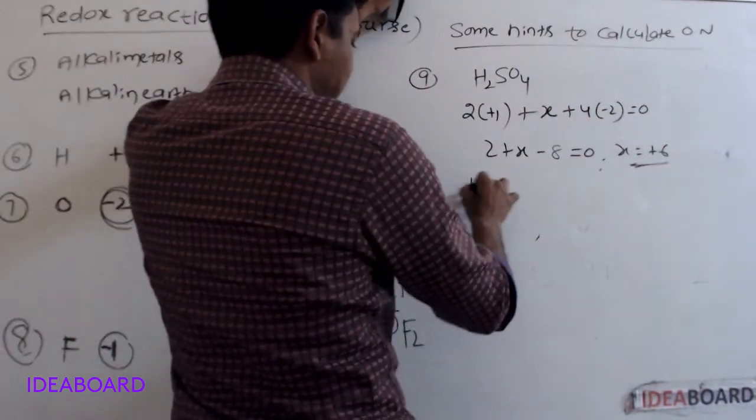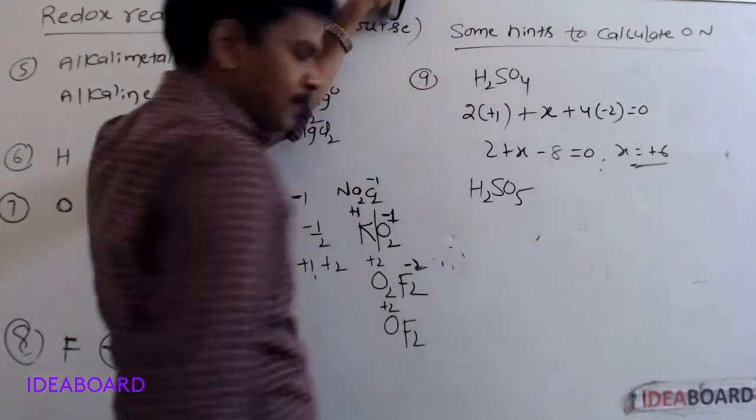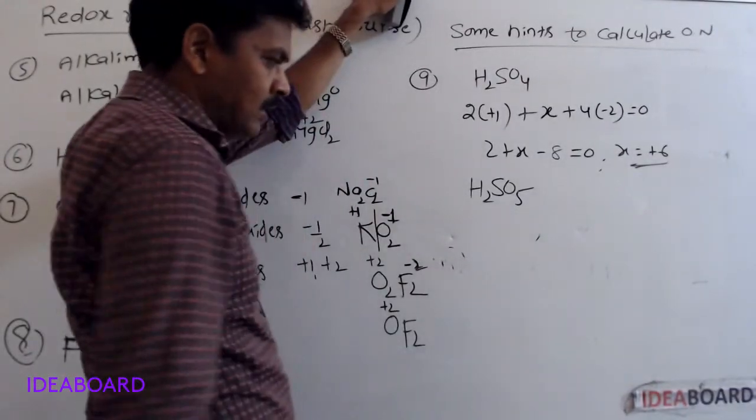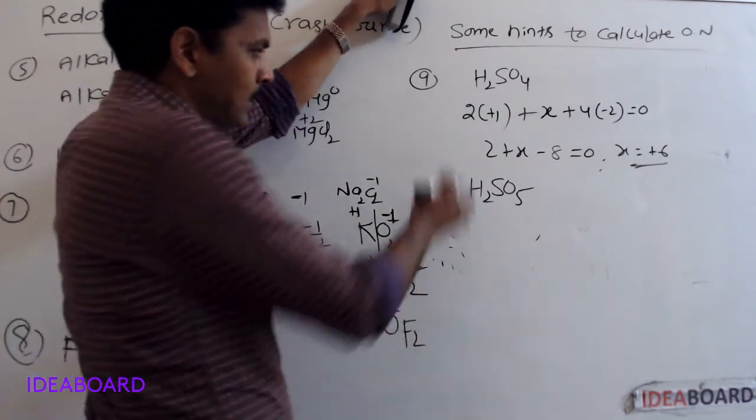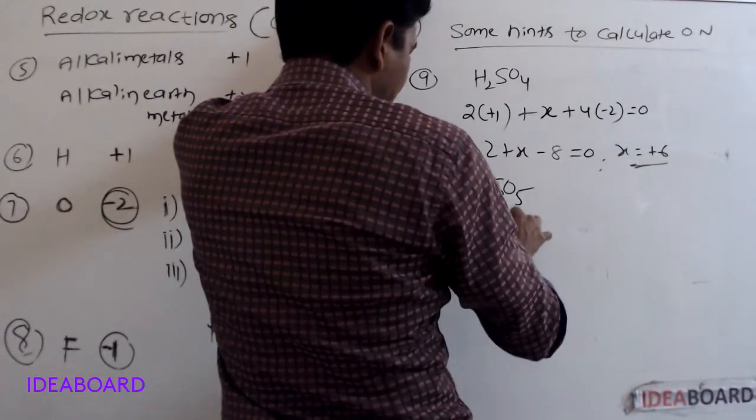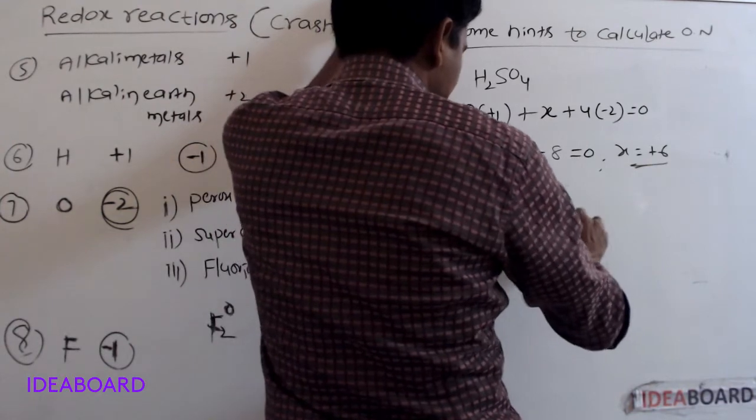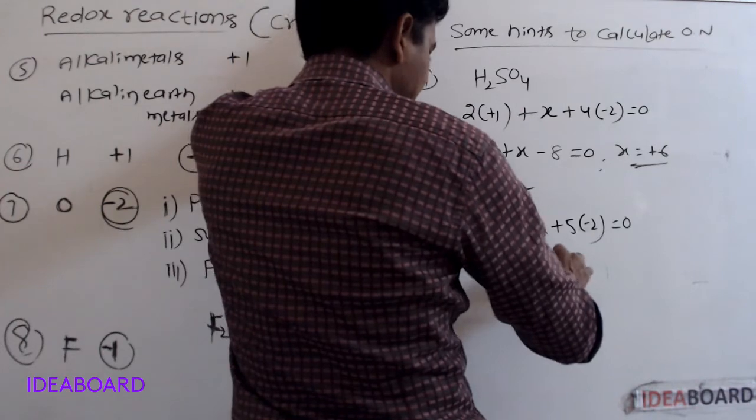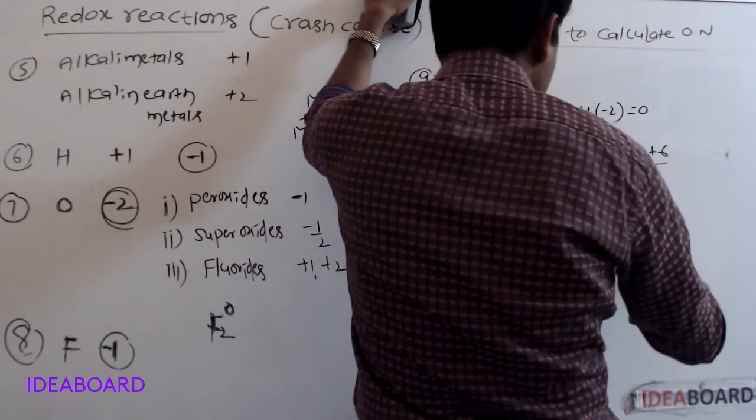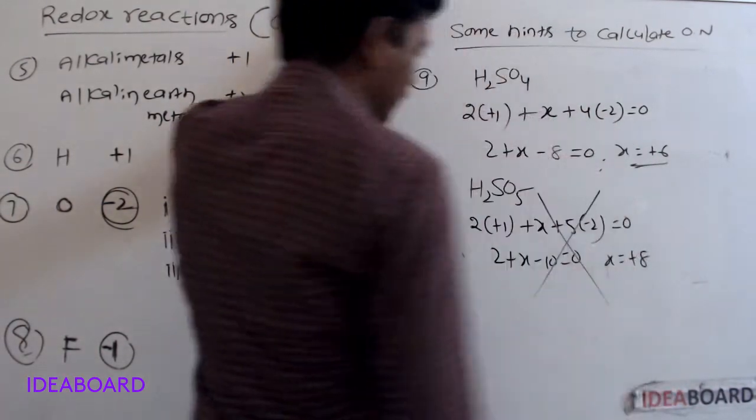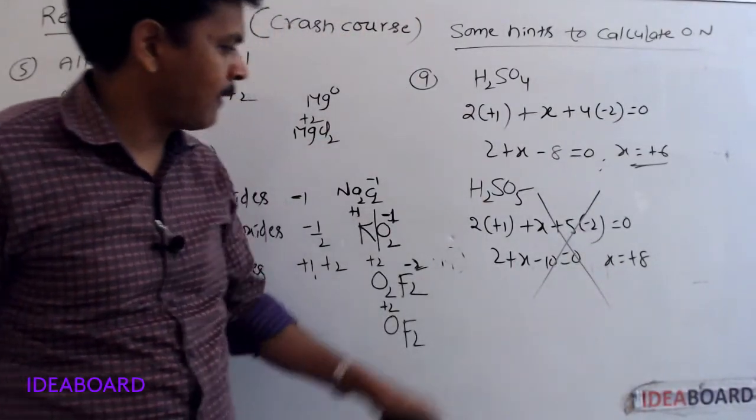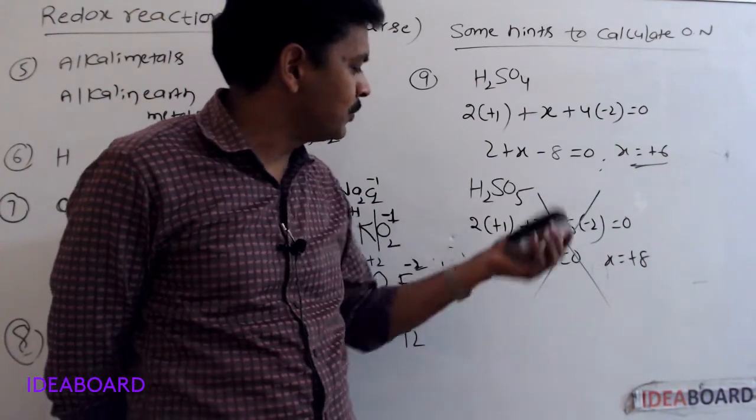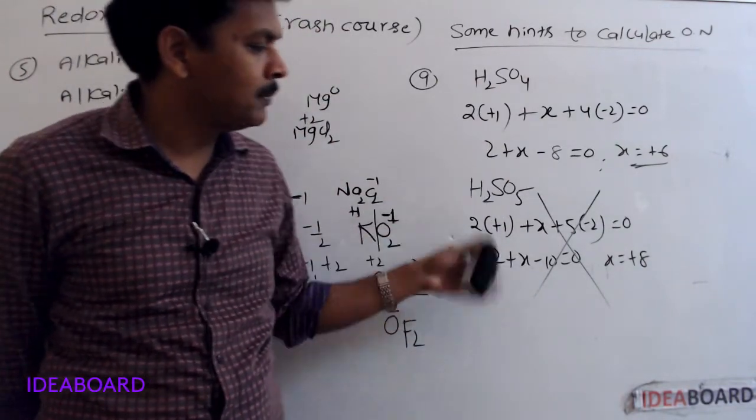This is correct. Now if we take H2SO5: H2SO4 is sulfuric acid, and H2SO5 is peroxymonosulfuric acid. If we calculate like this, 2 into +1 plus X plus 5 into -2 is equal to 0. 2 plus X minus 10 is equal to 0. Then X is equal to +8. This is wrong, because sulfur belongs to group 6A, which means its maximum oxidation number should be +6 only.